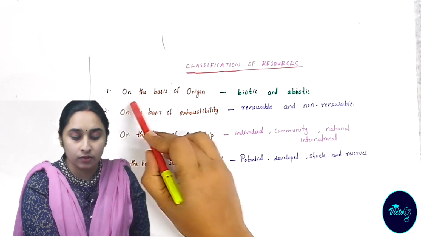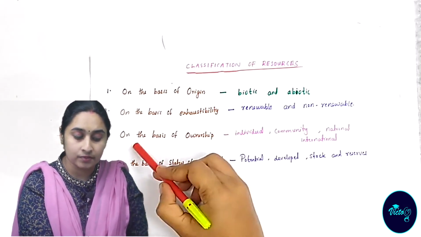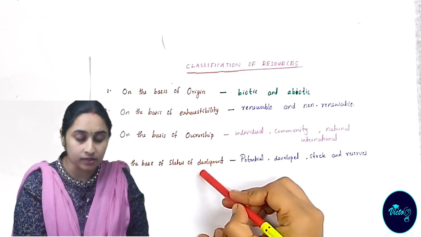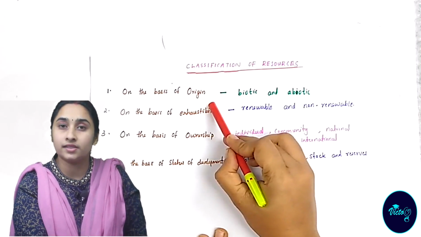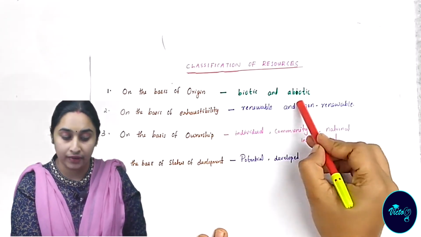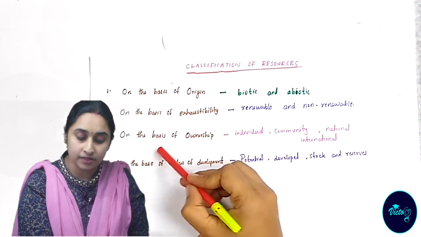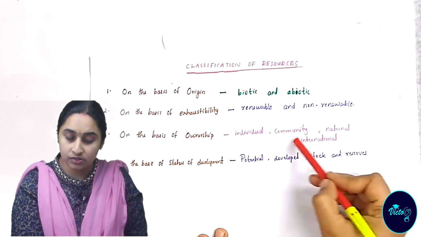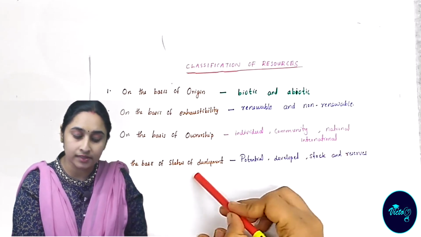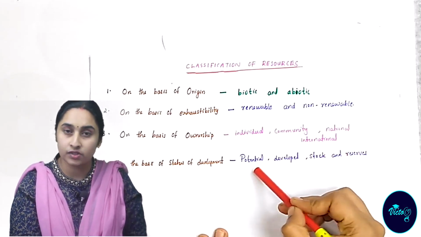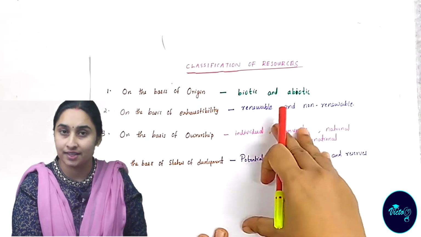The first is on the basis of origin, the second is on the basis of exhaustibility, then on the basis of ownership, and on the basis of status of development. On the basis of origin, the resources are classified into biotic and abiotic. On the basis of exhaustibility, renewable and non-renewable. On the basis of ownership, individual resource, community resource, national resource, and international resource. On the basis of status of development, potential resource, developed resource, stock resource, and reserves. These are the major classifications.